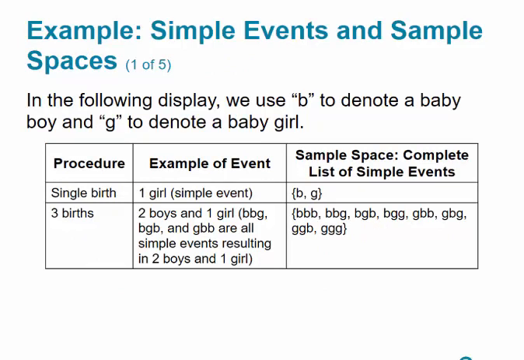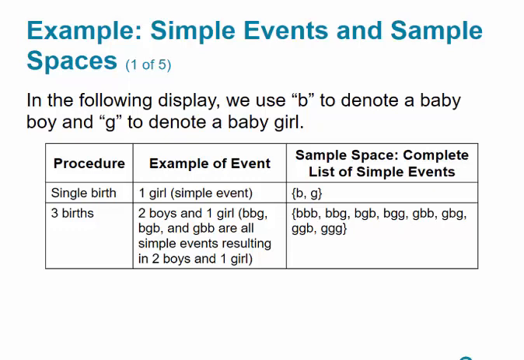So here's a table. We're going to use lowercase b to denote a baby boy and lowercase g to denote a baby girl. The first one is a single birth. So having one girl is a simple event, right? You can't break that down any further. Now, in a single birth, the sample space is either a boy or a girl, because those are two possibilities. And when you talk about sample space, you really have to include all of the possibilities that can occur when this trial occurs, if you will.